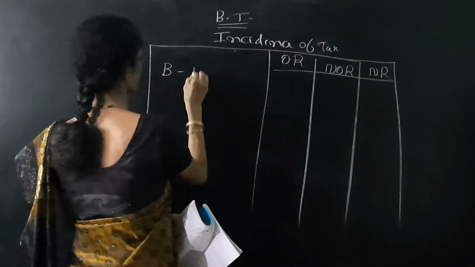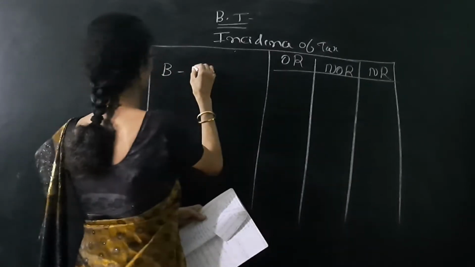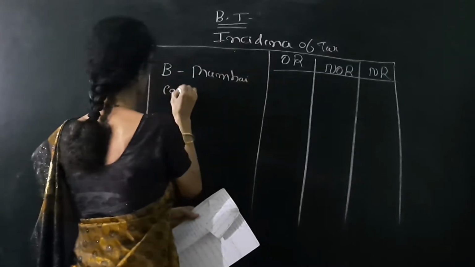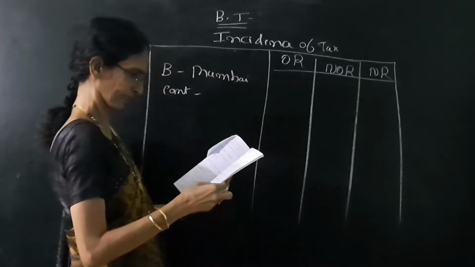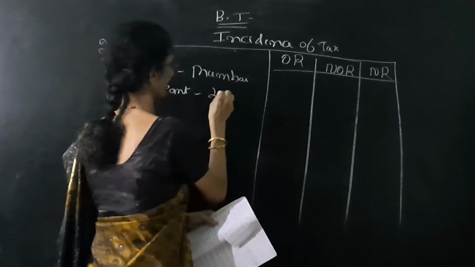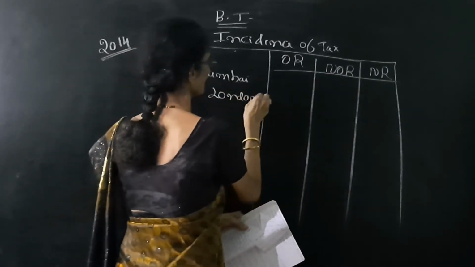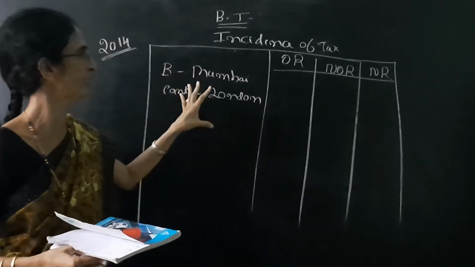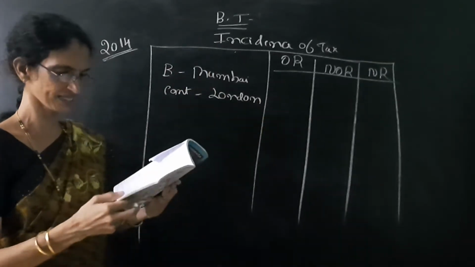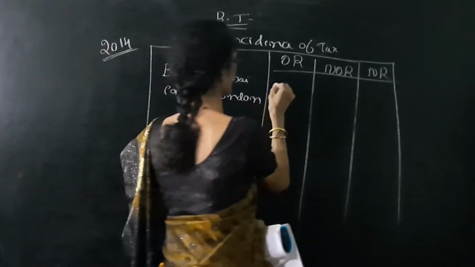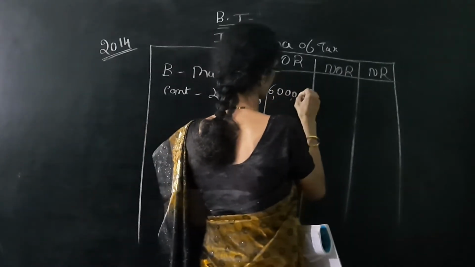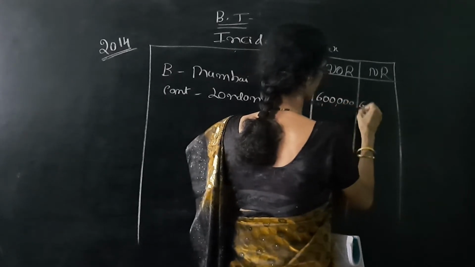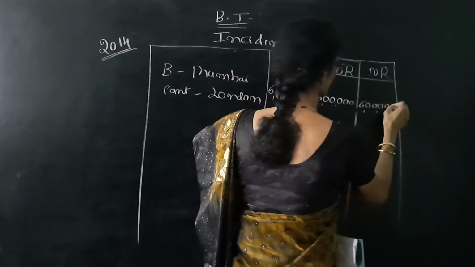So business from Mumbai, but it is controlled from London. Remember, if the income is received or due or deemed in India, it means 3 columns yes, yes, yes. So we have to write in 3 columns 6 lakh, 6 lakh, 6 lakh.